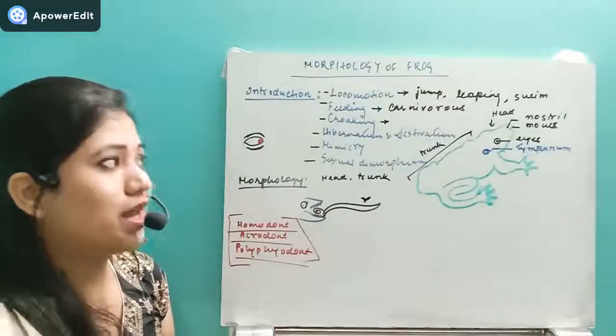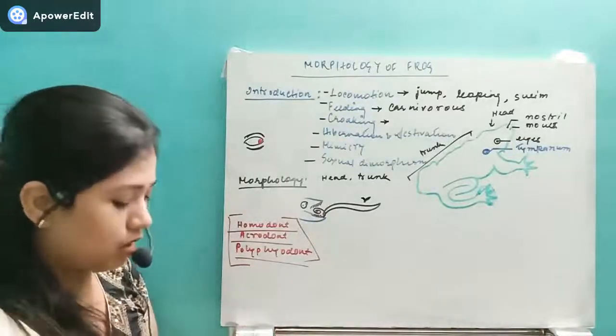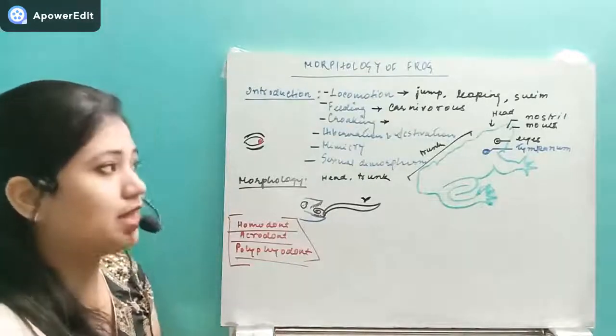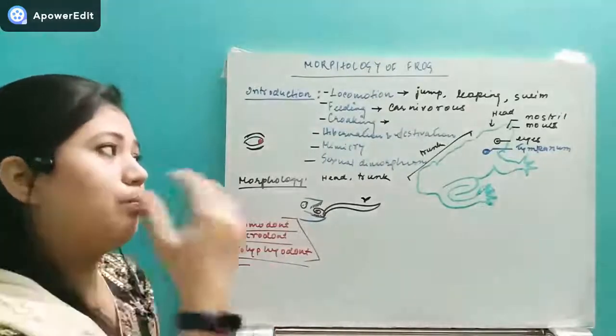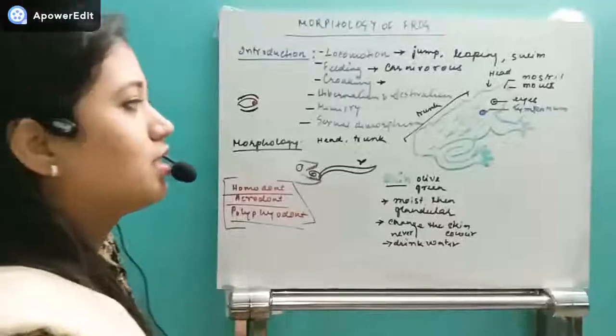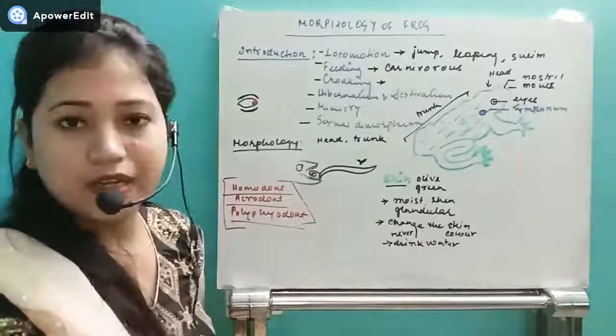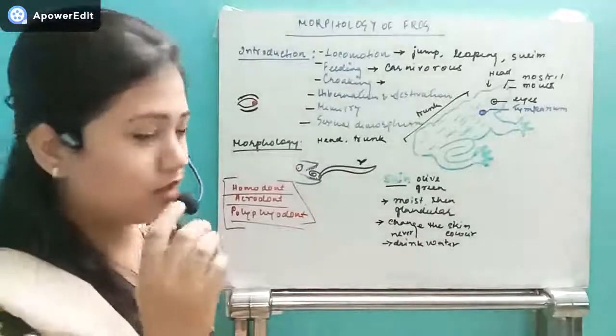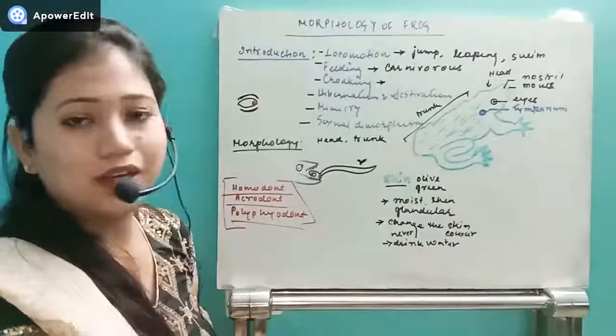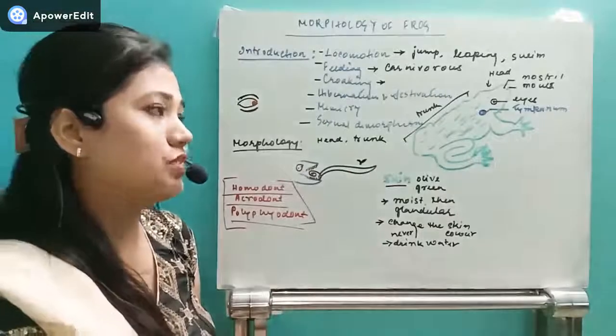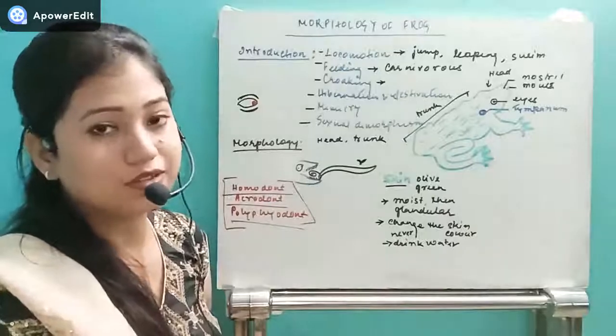They have the mouth, they have the nostrils for breathing, to take the gas inside their body. Then after that they have the tympanum, which represents their ear. That is about their head region. After that, let us move to the next part, that is the trunk.